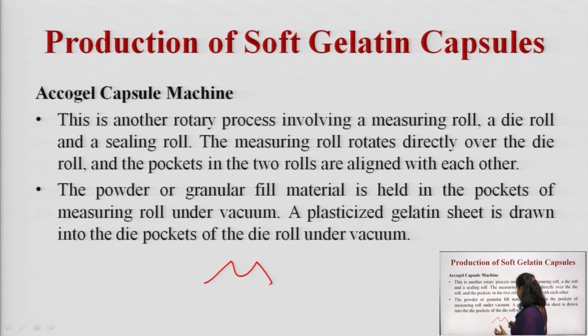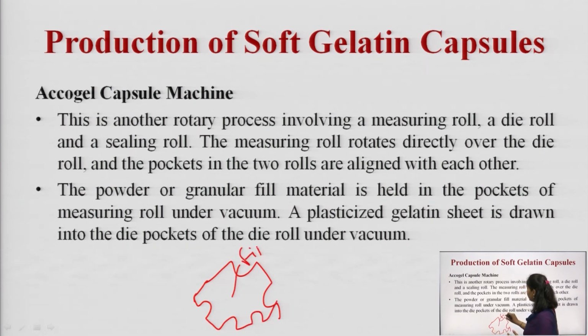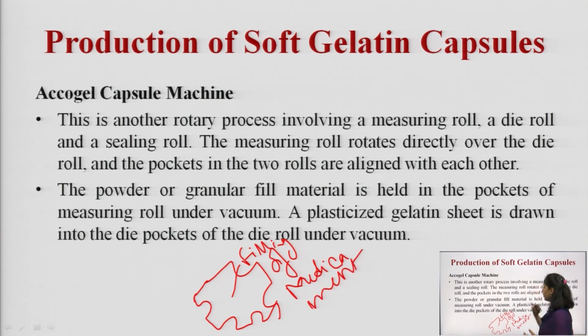The measuring roll is like this, and it is filled with the medicament.